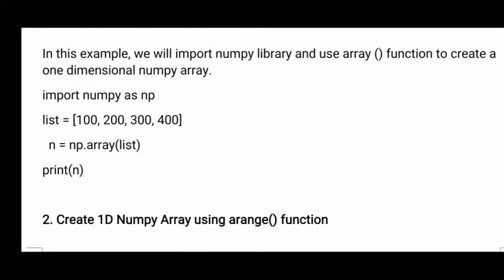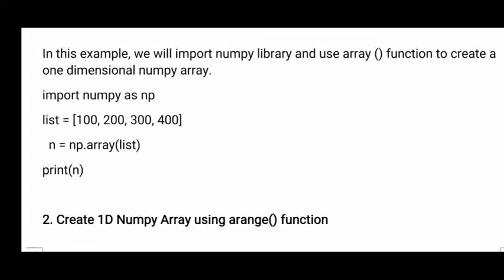Wherever you want to write NumPy in the program, there you write np. np is the alias name. Now list: here, what is the list actually? It is an array name, and in that array how many elements do we have? 100, 200, 300, 400. So what is the name of the array? List. In that array you have 4 elements: 100, 200, 300, 400.